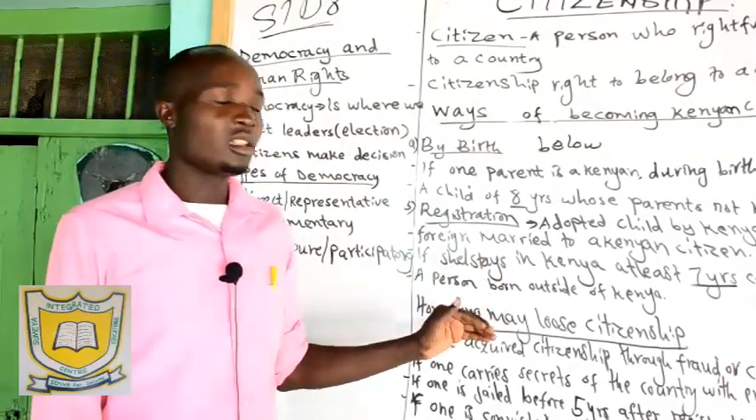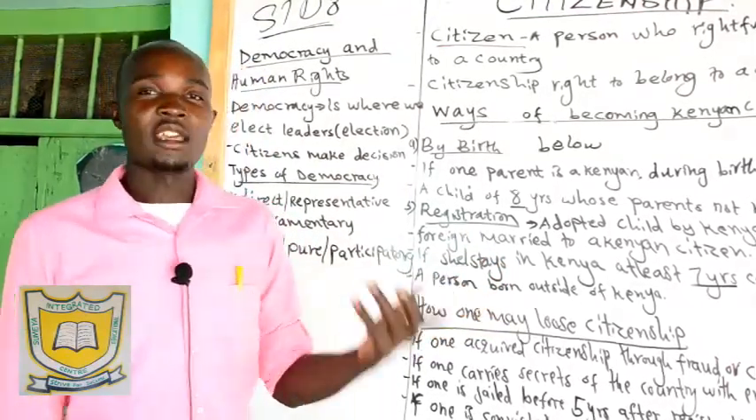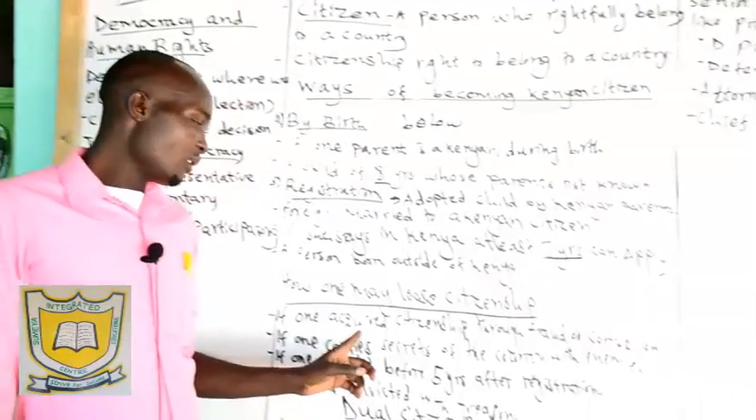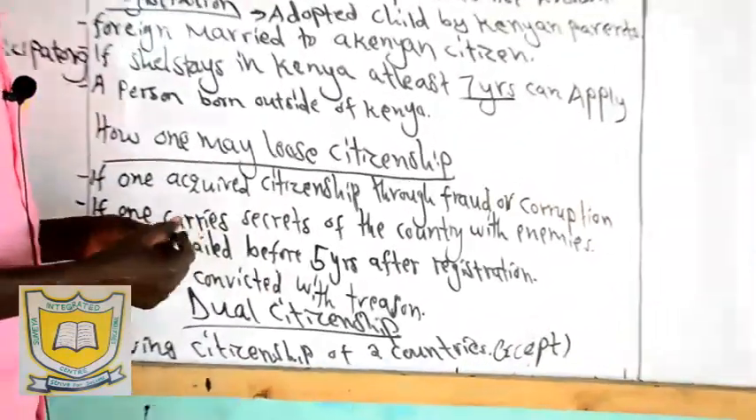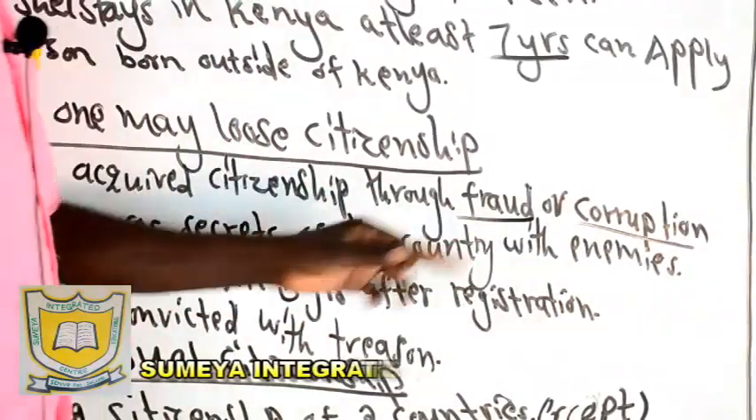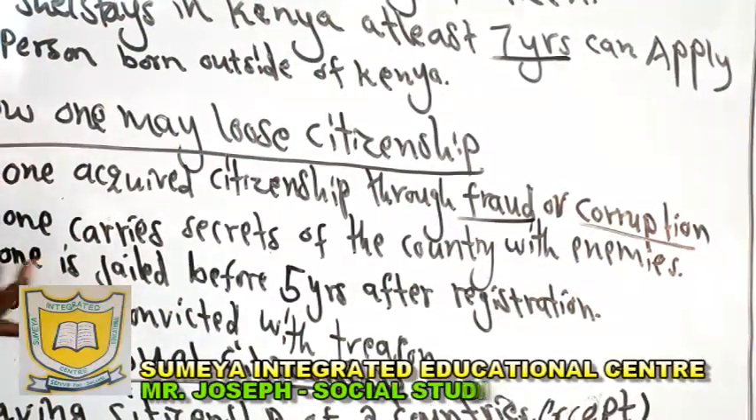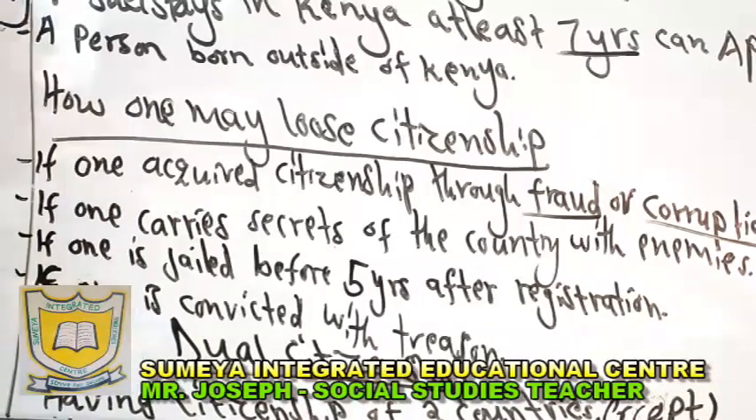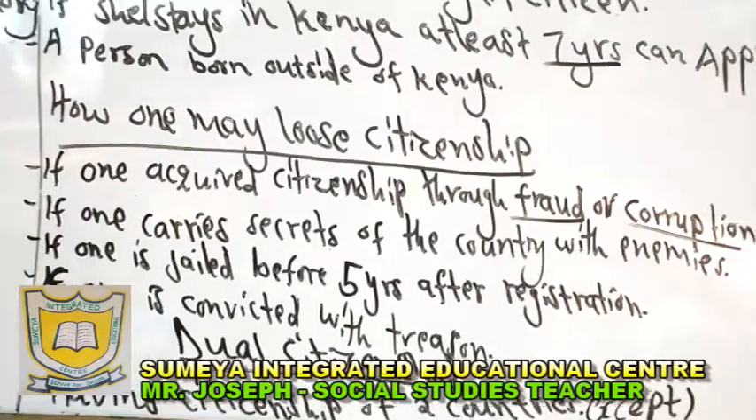So we want to see what makes them lose their citizenship. Number one, if one acquired citizenship through what you call fraud or corruption. Maybe this person presented a false document.